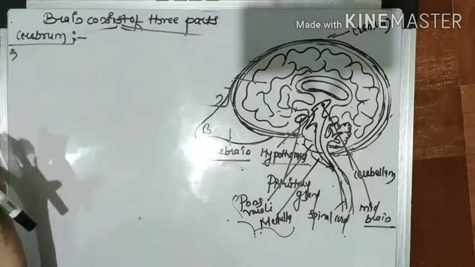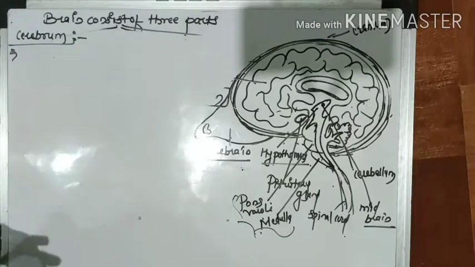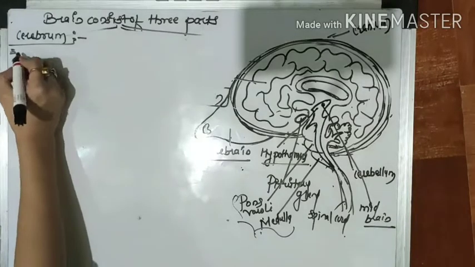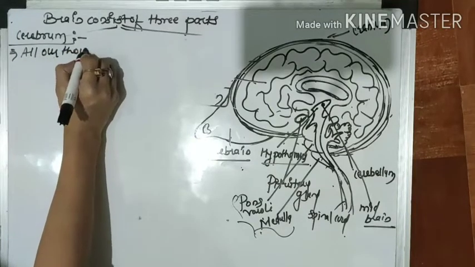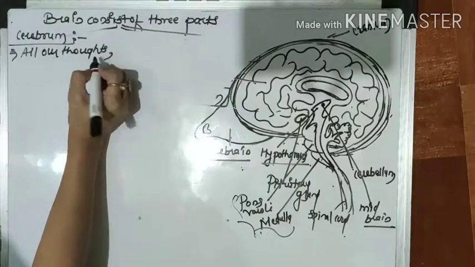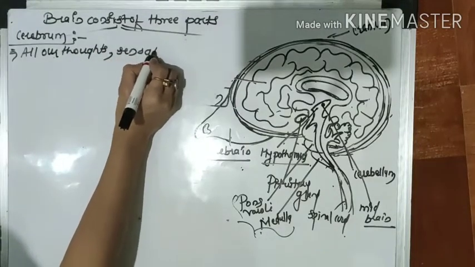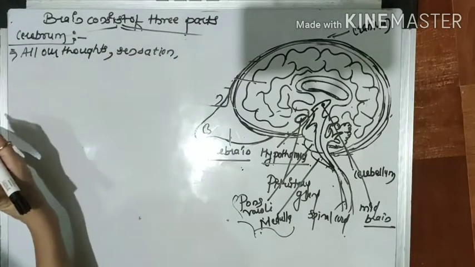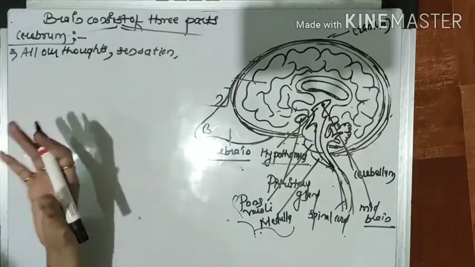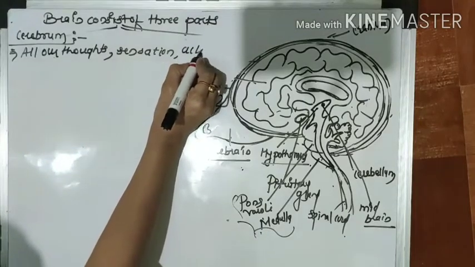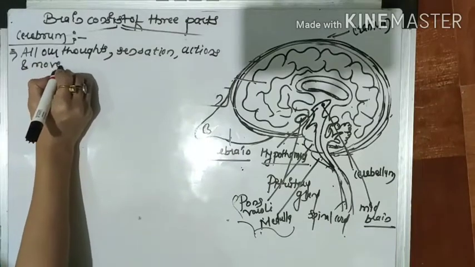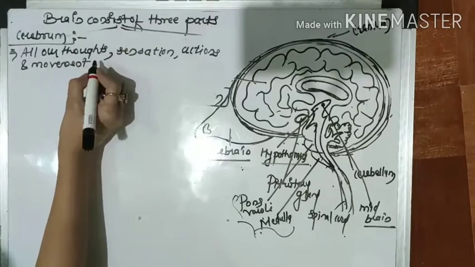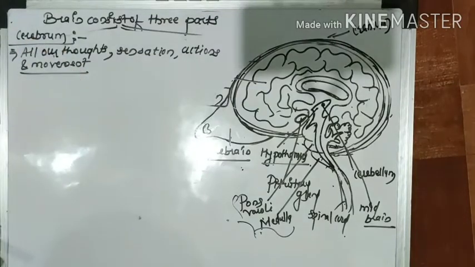All our sensations, our feelings, whether good or bad, our emotions, our actions, and our movements are all controlled by the cerebrum.